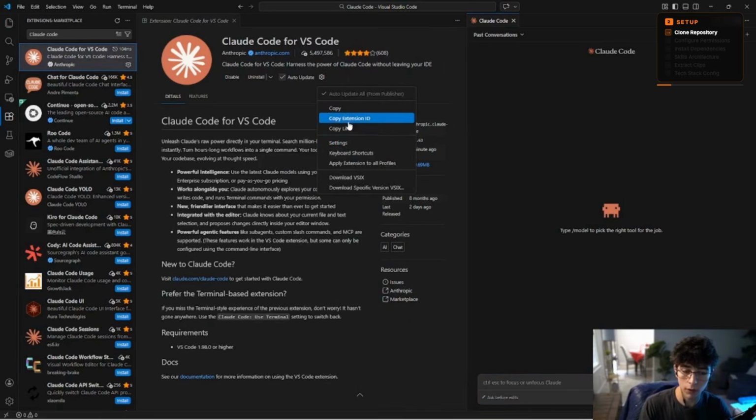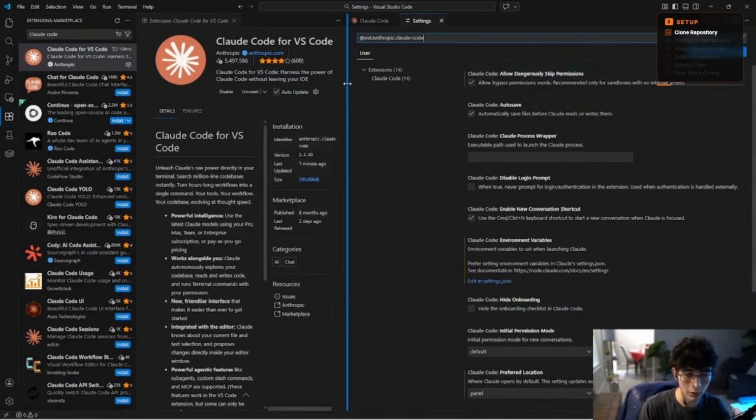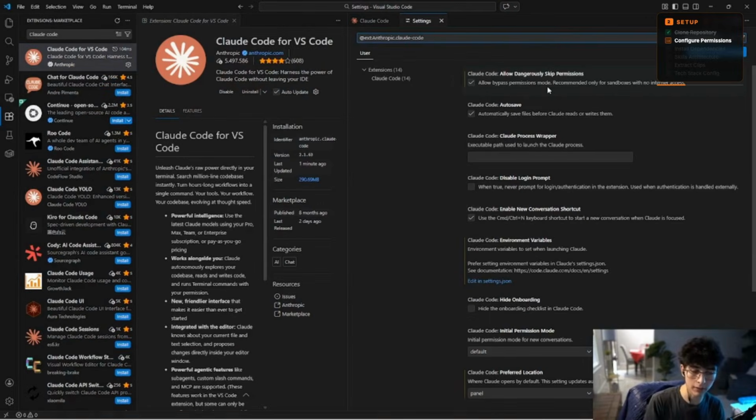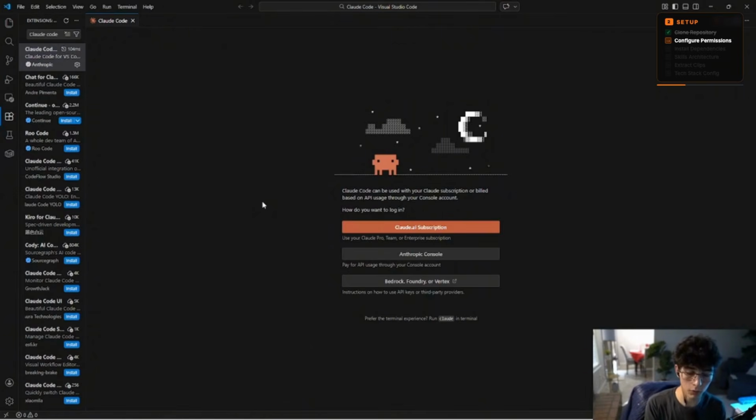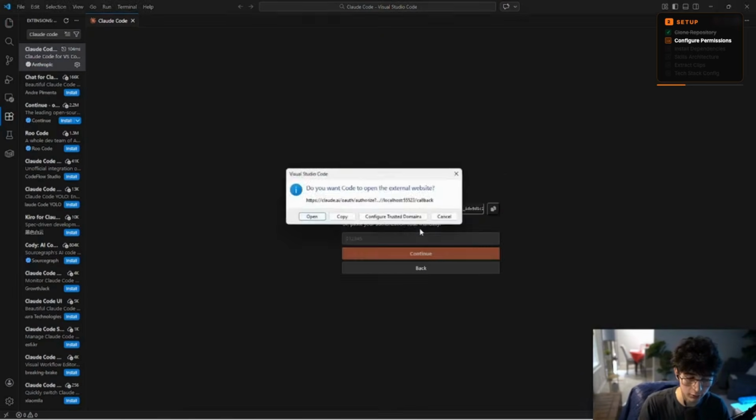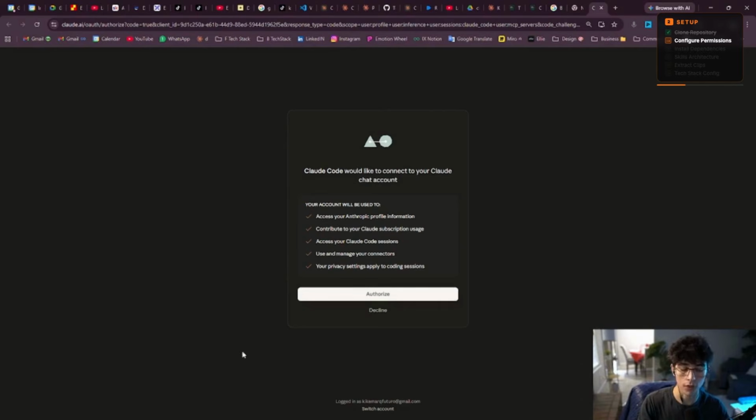Okay, so another thing that I really recommend people to do is turn on allow bypass permissions mode. This is the mode that allows Claude to do things without asking you for any permissions. So Claude does all of this stuff autonomously. It can be a little bit dangerous, but it's worth it. All right, once you have that in place, we're going to make sure you connect your Anthropic account. So you're going to click Claude.ai subscription. This is going to open a tab on your window to allow the connection of your Anthropic account. Make sure the Anthropic account that you're authorizing is correct.